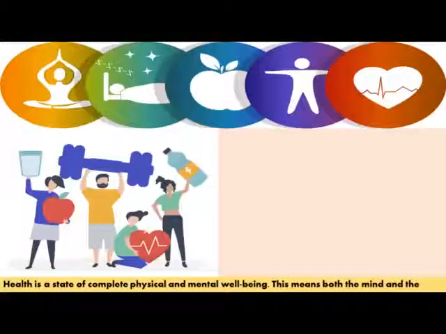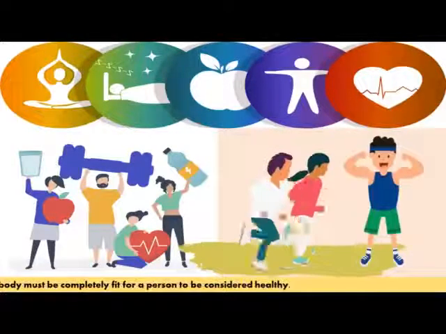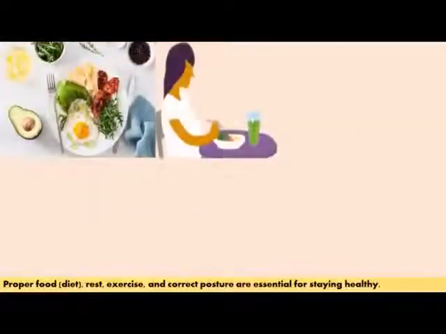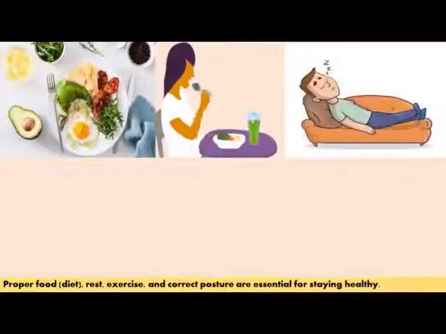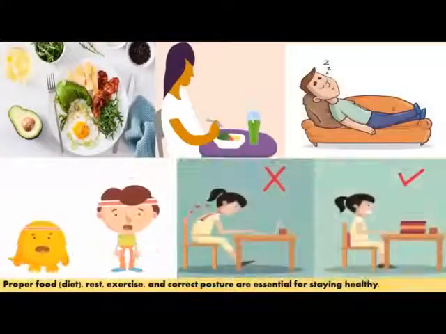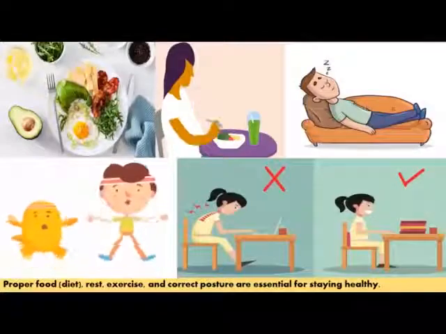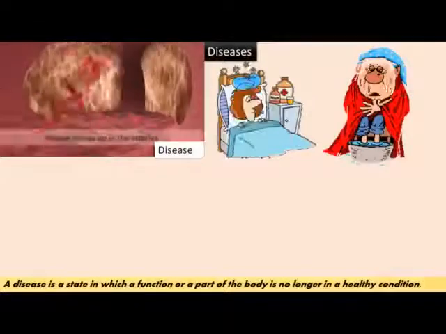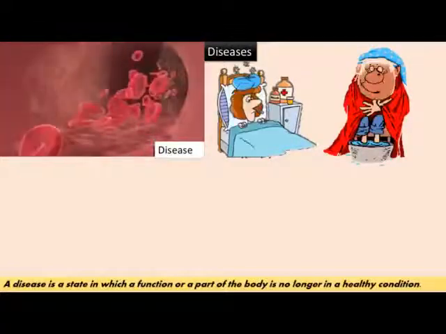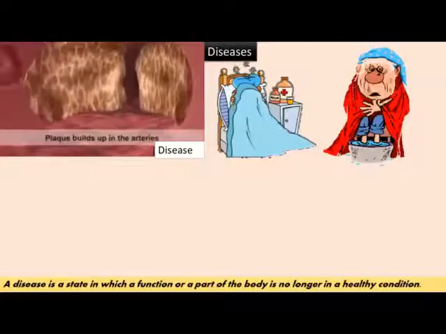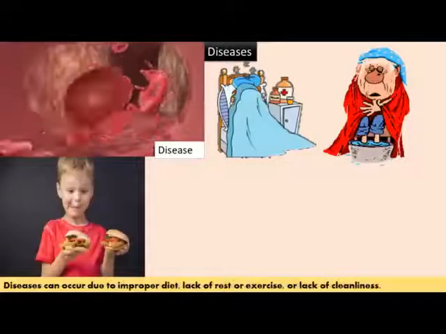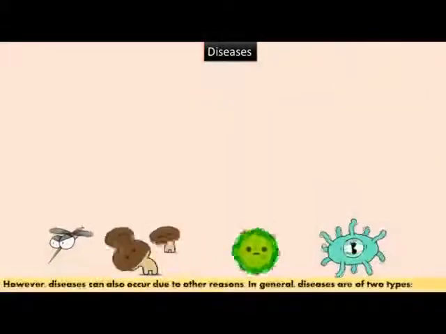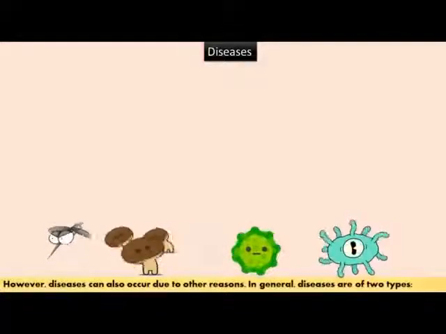Watch that video. Means both the mind and the body must be completely fit for a person to be considered healthy. Proper food, diet, rest, exercise, and correct posture are essential for staying healthy. Diseases. A disease is a state in which a function or part of the body is no longer in a healthy condition. Diseases can occur due to improper diet, lack of rest or exercise, or lack of cleanliness. However, diseases can also occur due to other reasons.